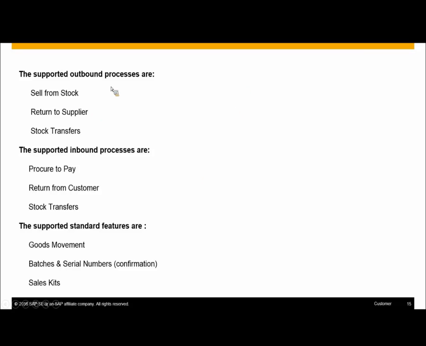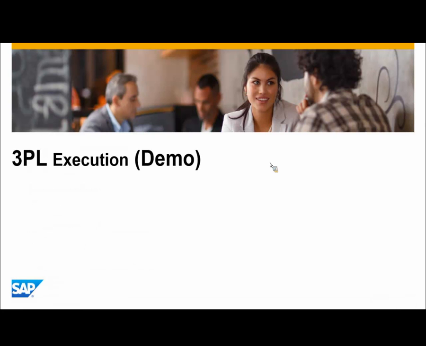Okay, this I've already mentioned in the previous slides. The supported outbound processes are sell from stock, return to supplier, and stock transfers, which includes intercompany and intra-company both. And you also have supported inbound processes, which are procure to pay scenario, return to supplier, customer return, and stock transfers. And the supported standard features are goods movement, which is nothing but inventory update operation. And from the last release, we also support batches and serial numbers confirmation, and also sales kit.